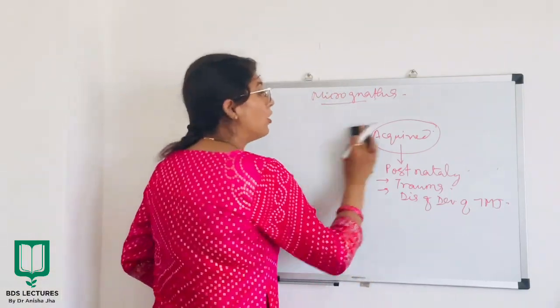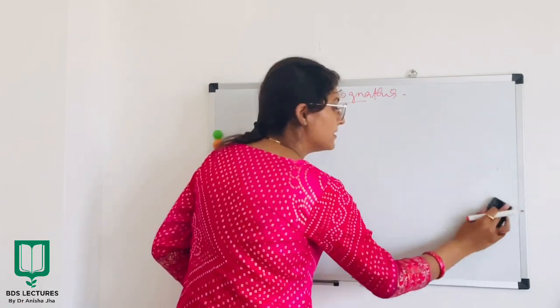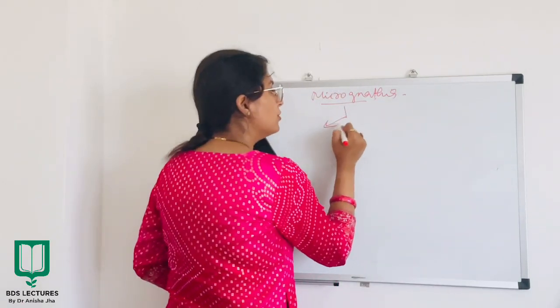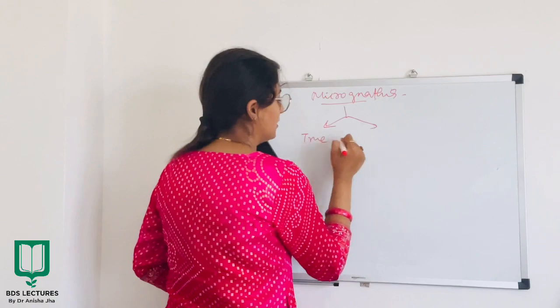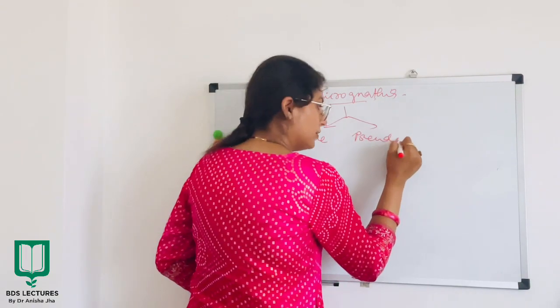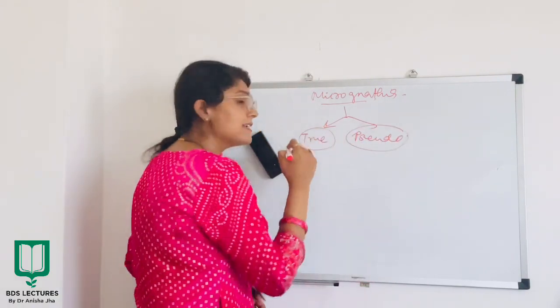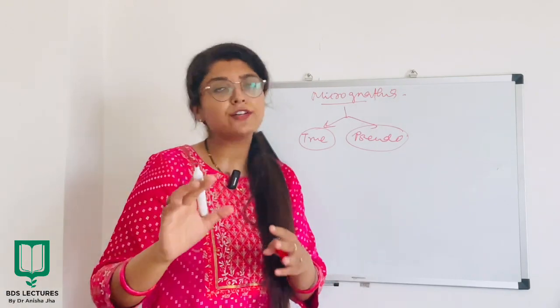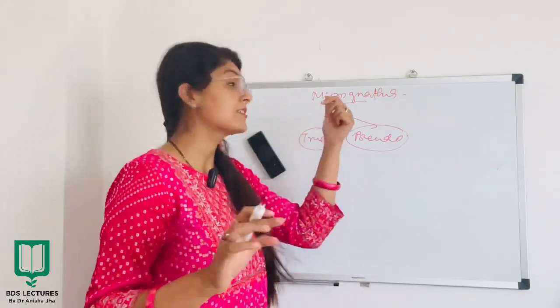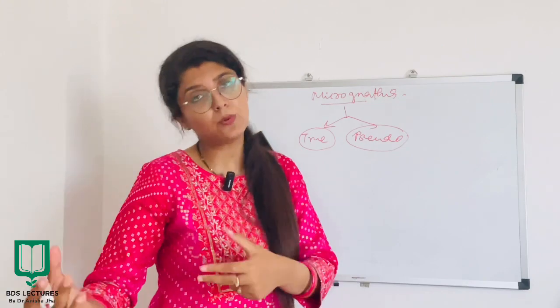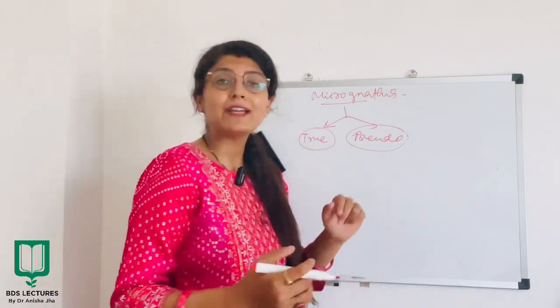Now, it can also be classified as true or pseudo. Alright? Now, true is truly a kind of micrognathia in which there is a small jaw with respect to the other. Now, what is pseudo micrognathia?